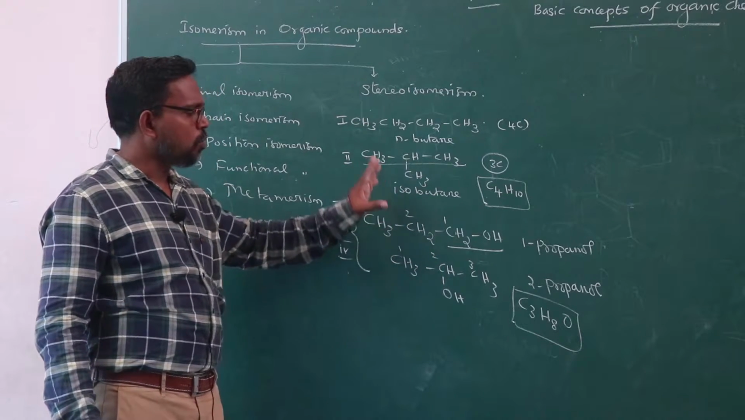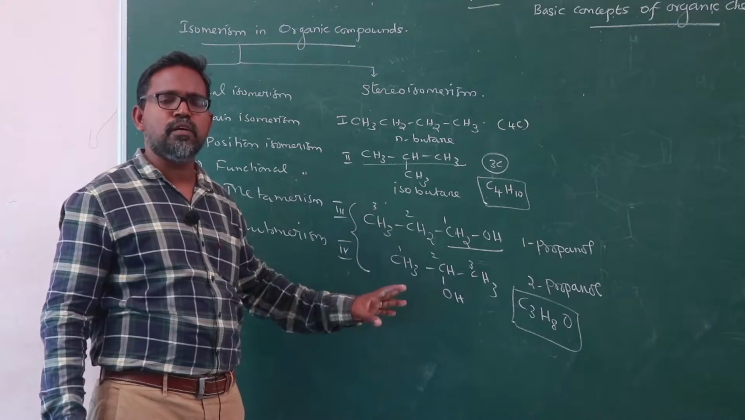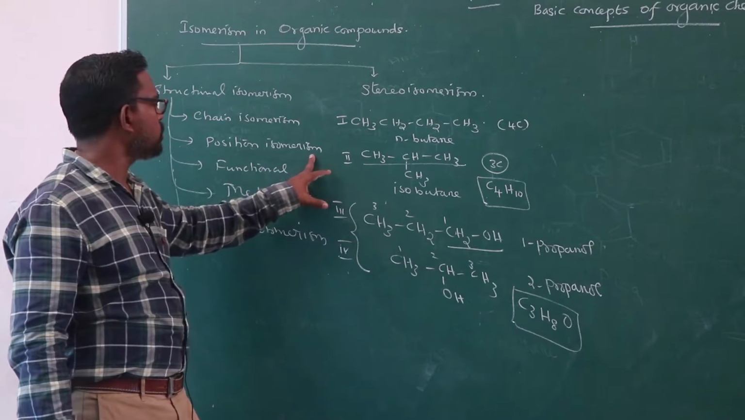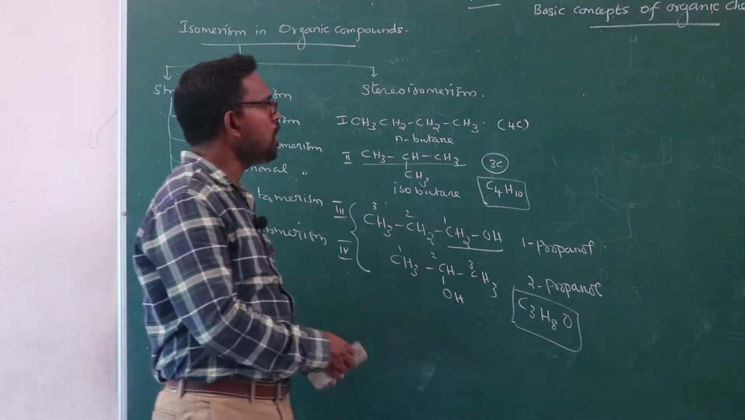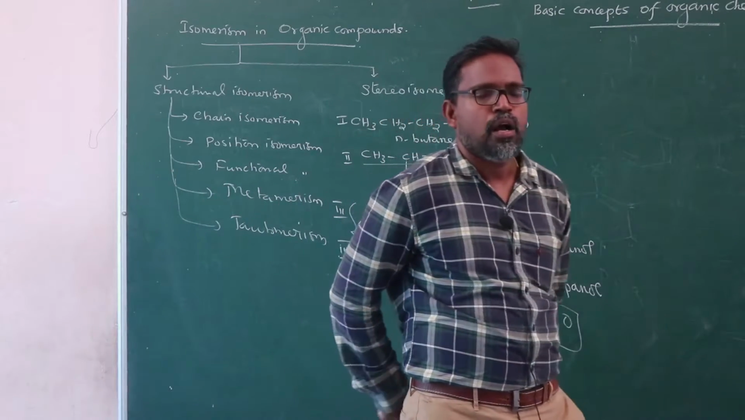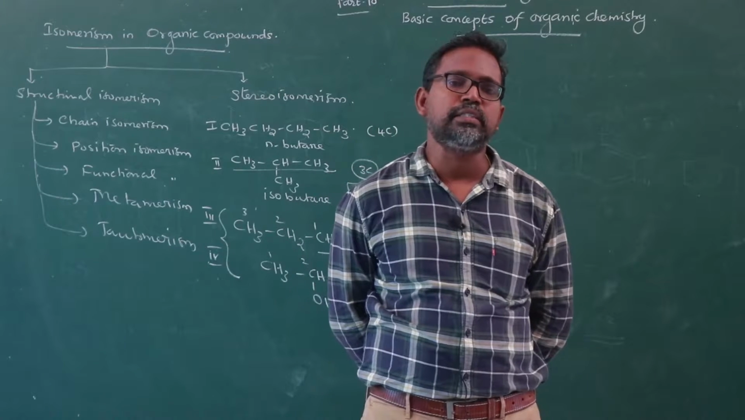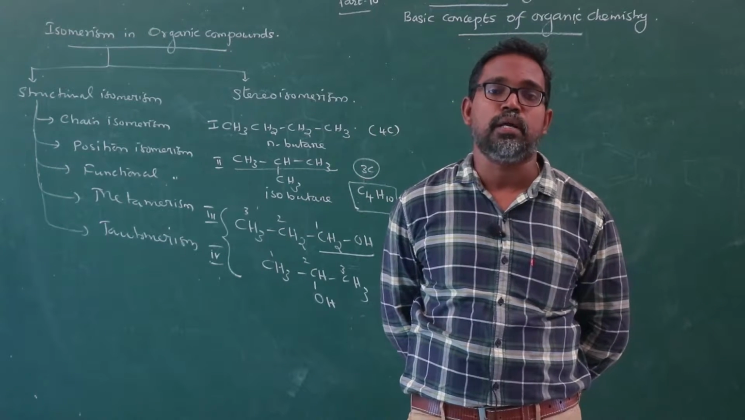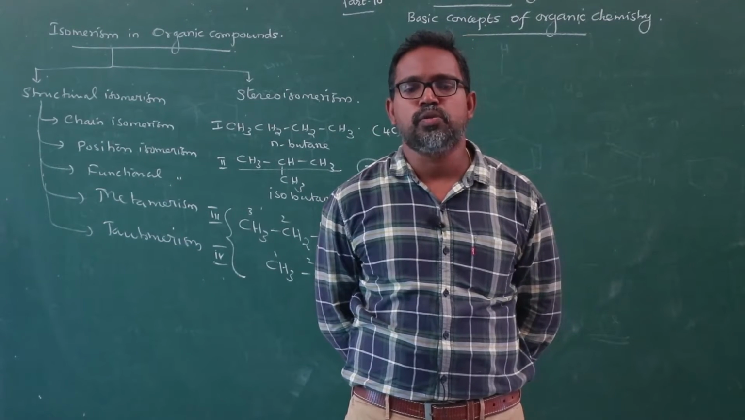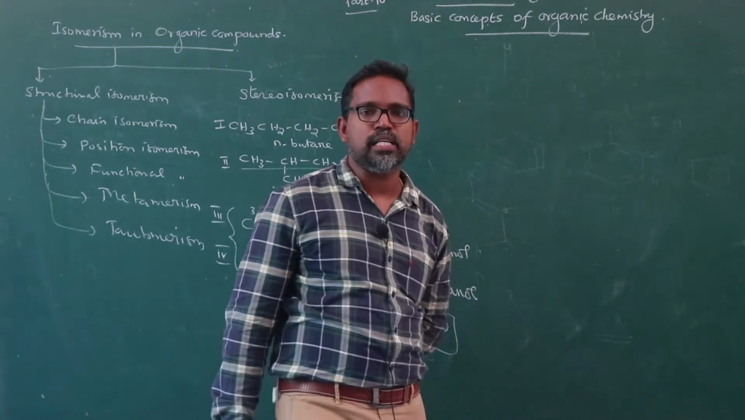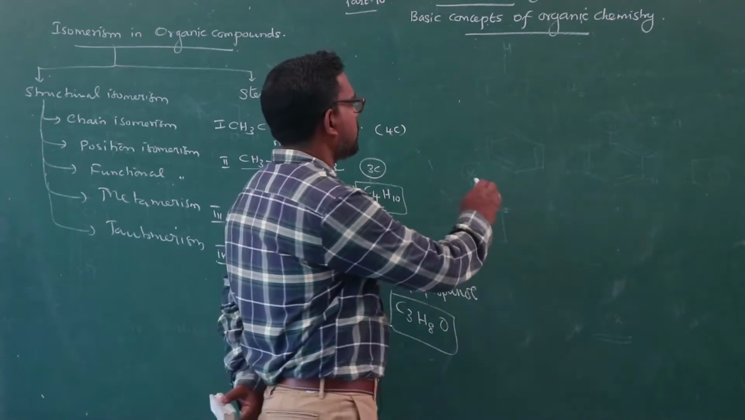Therefore, these only differ in the position of attaching the functional group. Therefore, it is called position isomerism. Functional isomerism: compounds having the same molecular formula but differing entirely in their functional groups. This leads to the formation of isomers called functional isomers. The phenomenon is termed functional isomerism.